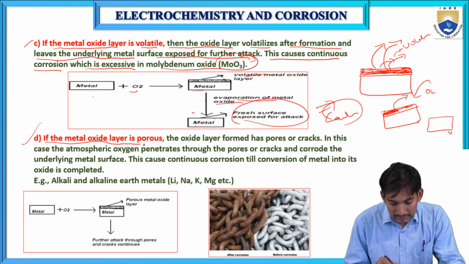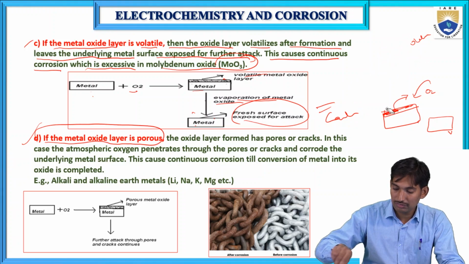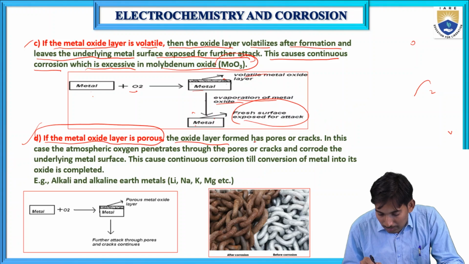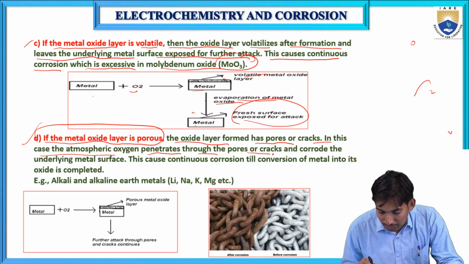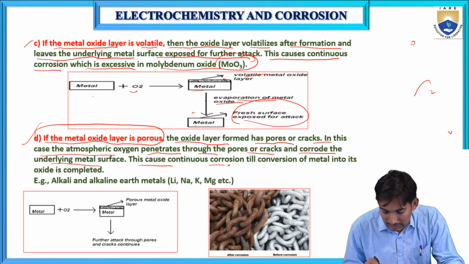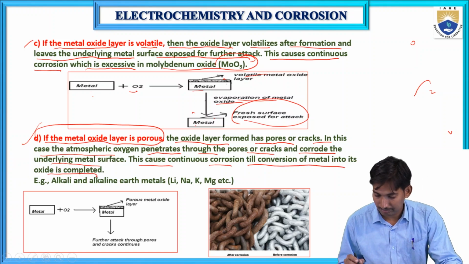If the metal oxide layer is porous, what happens? We'll see. The oxide layer formed has pores or cracks. In this case, the atmospheric oxygen penetrates through the pores or cracks and corrodes the underlying metal surface. This causes continuous corrosion till conversion of metal into its oxide is completed.